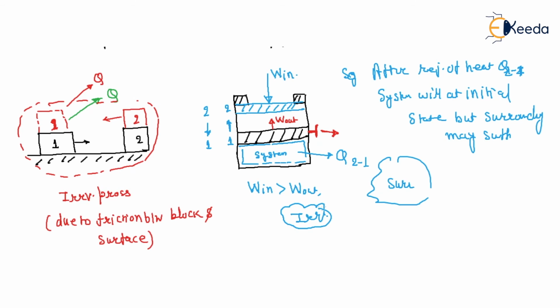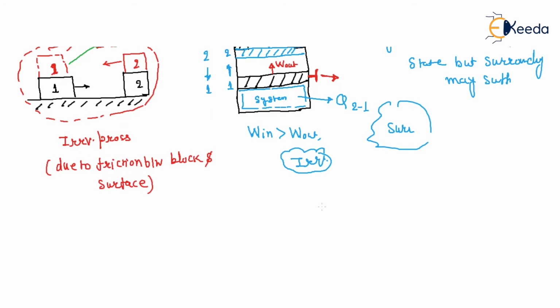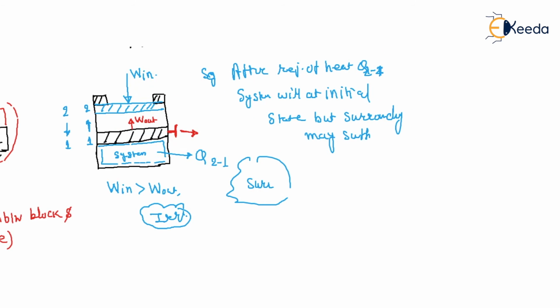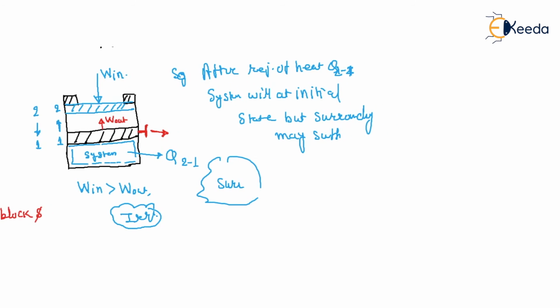So how can you achieve this process in a reversible manner? See, if you think like this, there is a cylinder, and this is your same piston at the same position, and this is your stop.